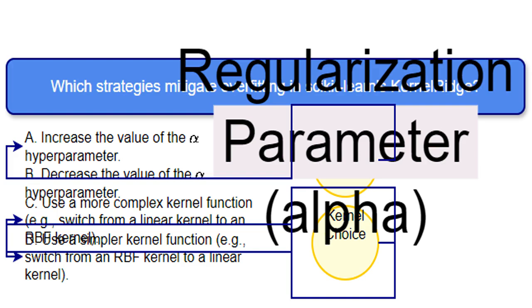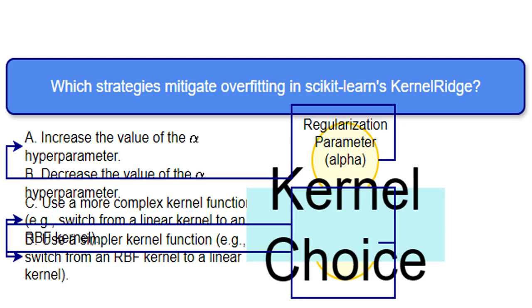Overfitting in kernel-ridge regression is a scenario where my model memorizes the training data too well, including noise, making it perform poorly on unseen data. It's like a student who memorizes the answers to the practice test but can't answer the real questions. I'm trying to reduce my model's complexity and prevent it from learning the noise in the training data. This ensures it generalizes better to new data. We'll explore strategies to make it more robust to unseen data.